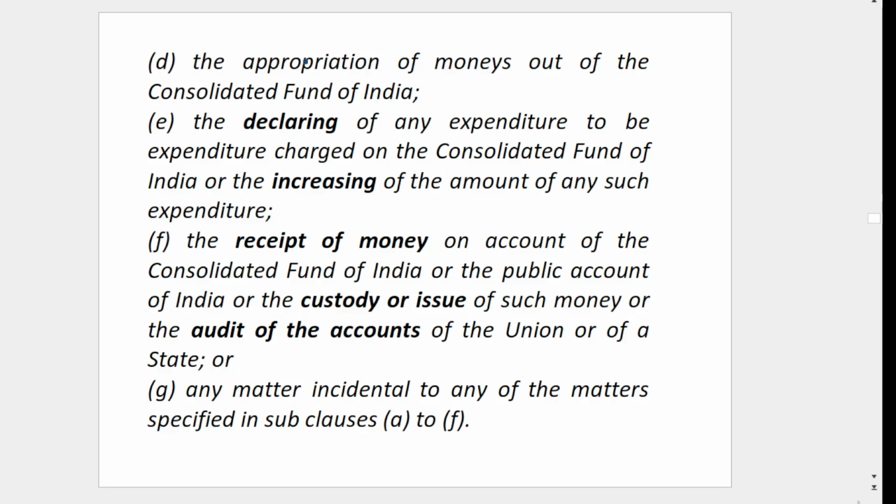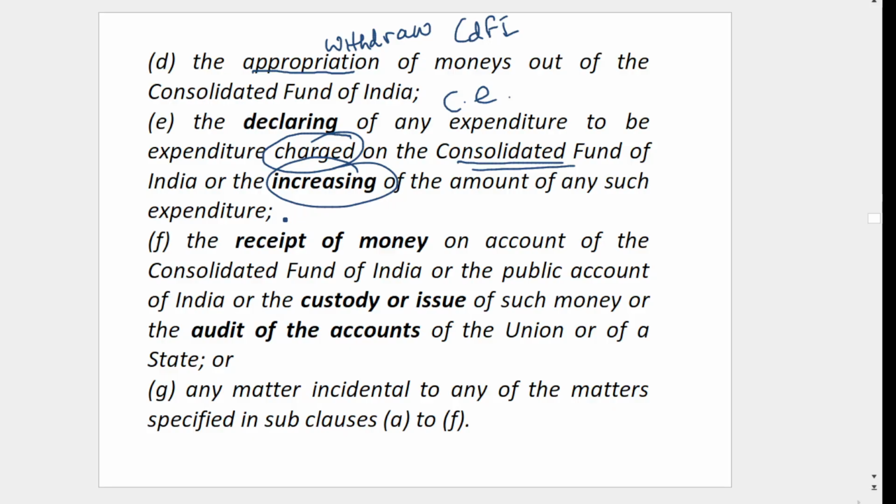Then any appropriation you have to do. Appropriation means you have to withdraw from the Consolidated Fund of India. Then also you have to introduce that bill as a money bill, or declaring any expenditure as a charged expenditure on the Consolidated Fund of India, or increasing it.